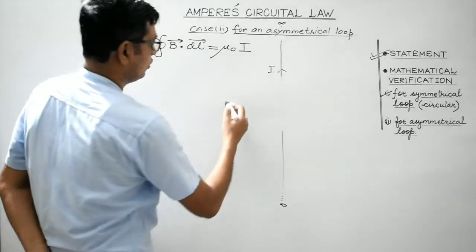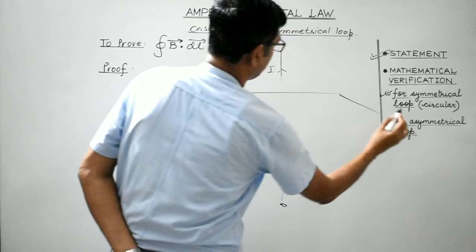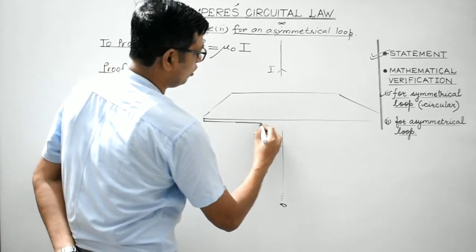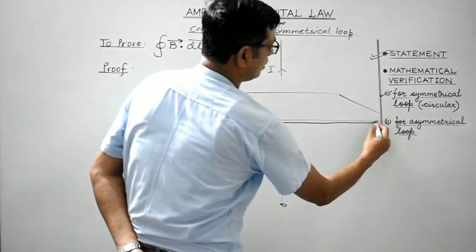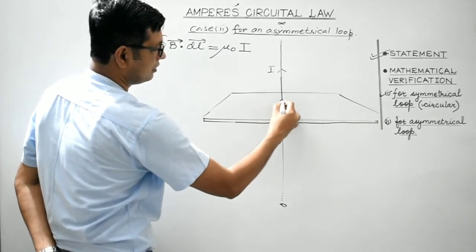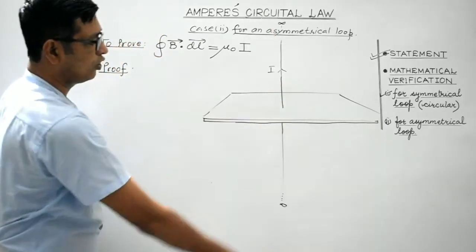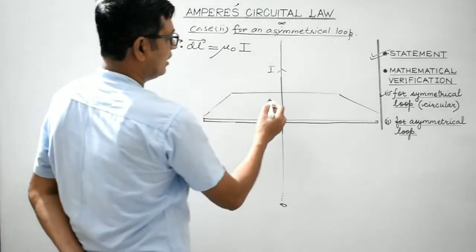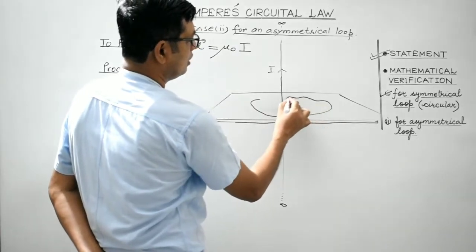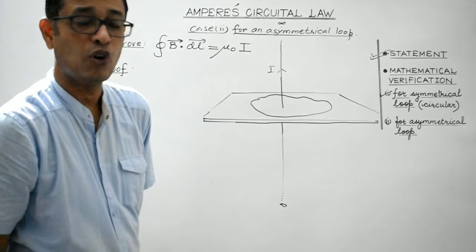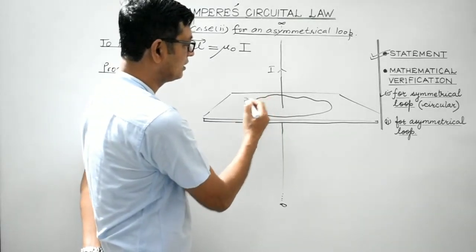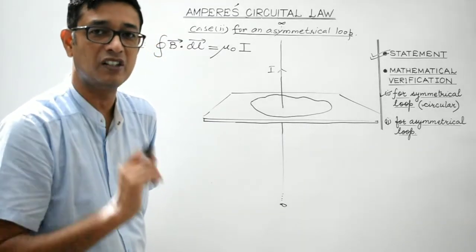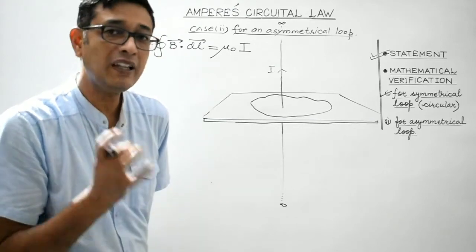Right? So again, let's consider this to be a horizontal plane. Just to give it a three-dimensional appearance, I am drawing like this. This is a horizontal plane. Students, you need to visualize it. So this is a straight infinite long current carrying conductor, carrying current I in the direction as shown in the figure, right? And students, this is any loop. Obviously, it is an asymmetrical loop. In the previous case, we considered the loop to be circular, symmetrical. This is the case where we are considering the loop to be asymmetrical.